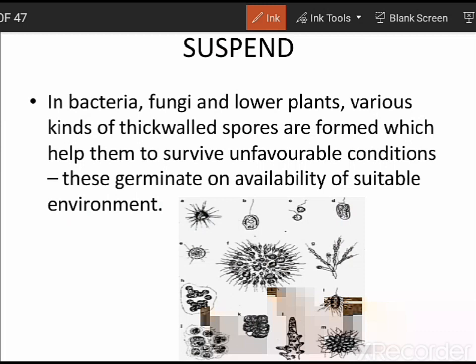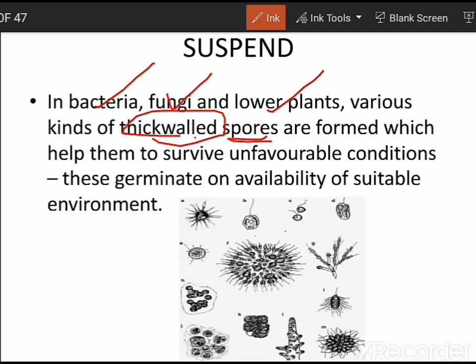So let us see what are the different ways in which organisms are suspending. First, if we take the case of bacteria, fungi and lower plants, they are forming spores. The peculiarity of these spores is that they are thick-walled, and they help to survive in the unfavorable conditions. And when the conditions become favorable, then they will be germinating back.